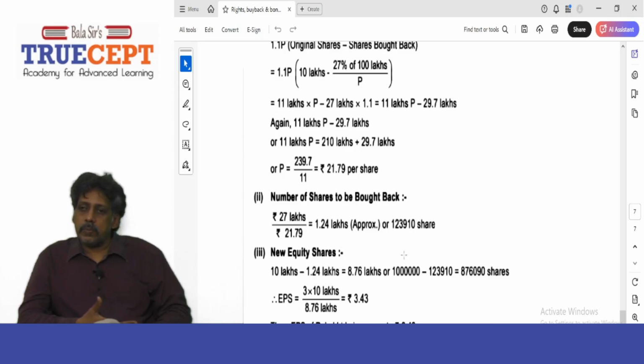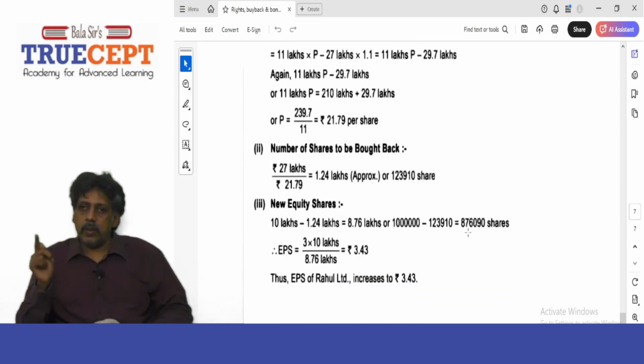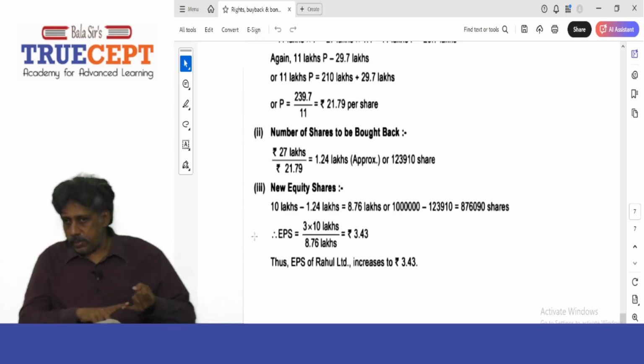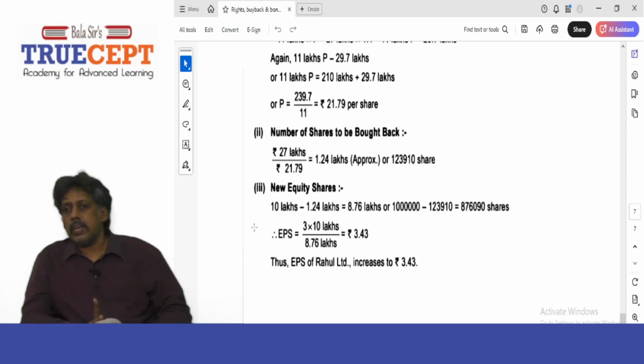How many shares? 1,24,000 shares or 1,23,910 shares. Okay, 1,23,910 or 1,24,000 shares are bought back. Round. Now earnings per share will be rupees 30 lakh, numerator no change, divided by how many shares? 8.76 lakh, which is nothing but 10 lakh minus 1,24,000 shares. Which gives how much? 3.43. That's it. That is the earnings per share. Is that clear?